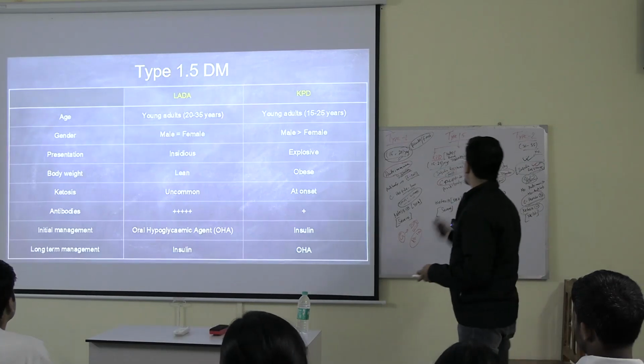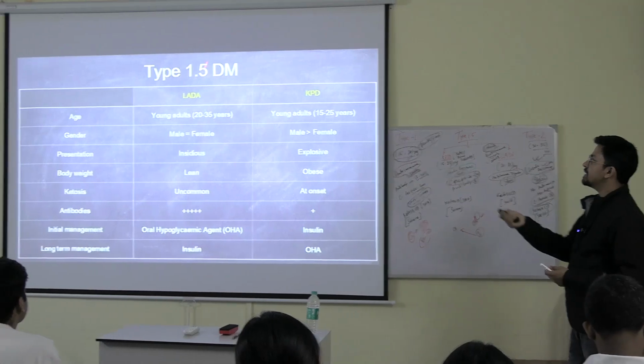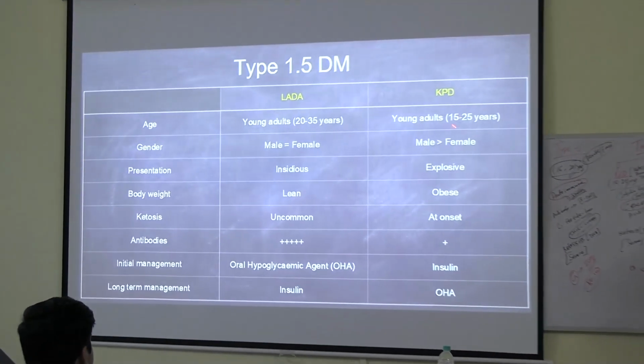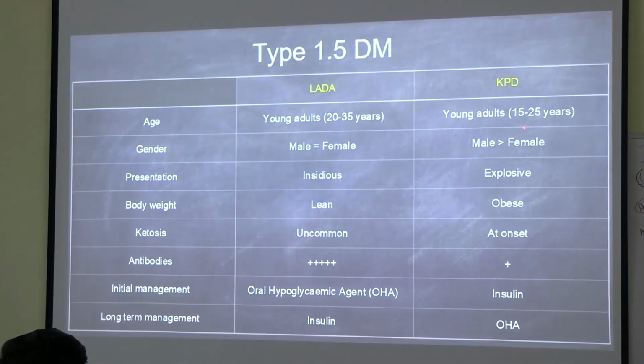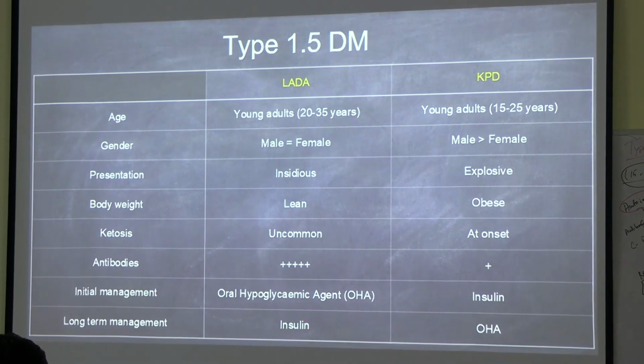Now comes the type 1.5, KPD and LADA. Same thing that I have already explained over here, that is written as a chart. Like in case of LADA, these are young adults. Okay. In case of KPD, young adults but much lesser age. The age group is less in case of KPD. The younger the age group, the more severe the presentation. Okay. You don't have to remember the gender presentation.